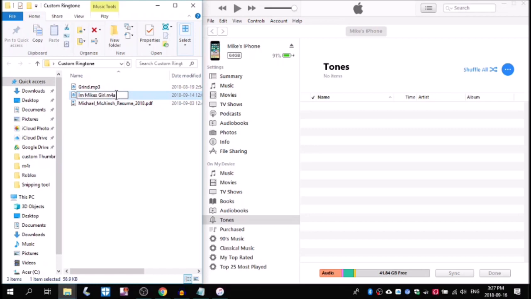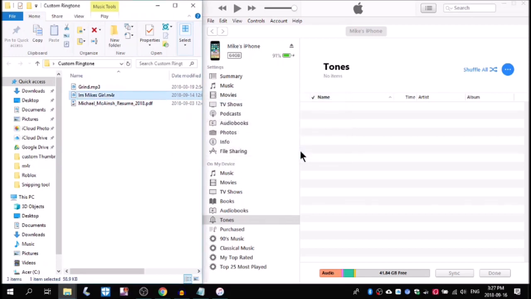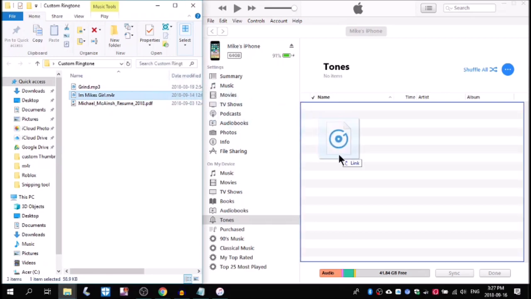Connect your phone to your computer and change the file extension from M4A to M4R as shown. When this message pops up, click Yes. Now you can move the file to iTunes. Left click on the file, drag it over to the Tones area in iTunes and let go.